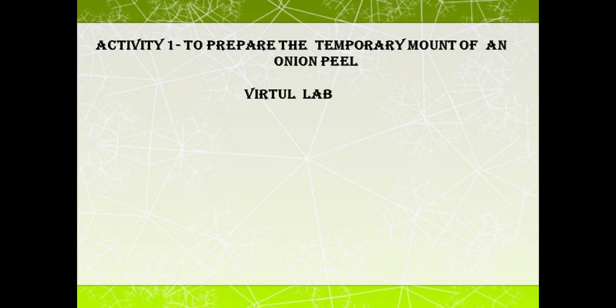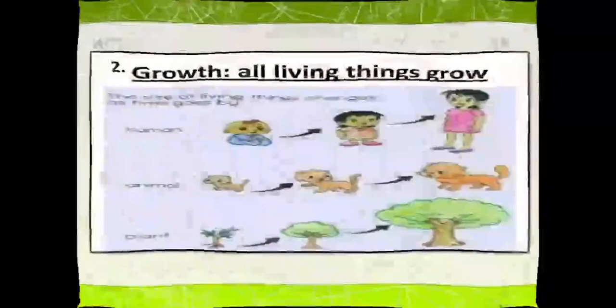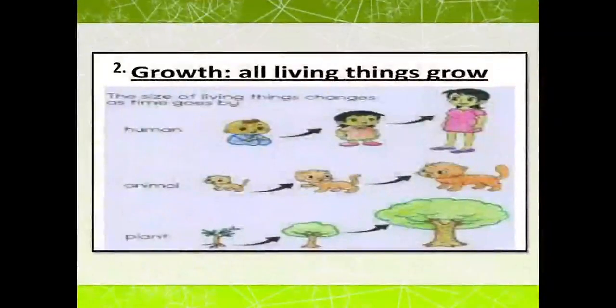So all living beings, including plants, animals, they have millions or trillions of cells in their body. Now your next learning outcome has been achieved. Now you are able to prepare the temporary slide of an onion peel. Clear? So let's continue with the second characteristic, that is all living things grow.